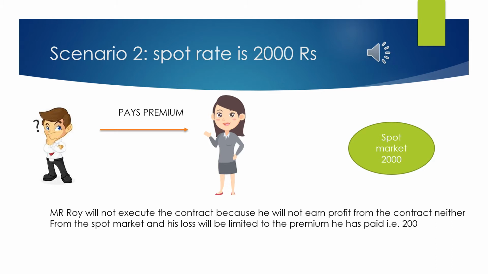Now this is the second scenario where the spot rate is 2000. If Mr. Roy wants to execute the contract, he can sell his share for 2000 rupees. Similarly, if he sells his share in the spot market, he will still receive 2000. So it doesn't make a difference whether he executes the contract or not, because he is not earning any profit. But over here, his loss is limited to the premium paid. Even if he doesn't execute the contract, he has to pay a premium of 200 rupees to the writer of the option. So his loss is limited to the premium he has paid, that is 200 rupees, and in this scenario he is not earning any profit.